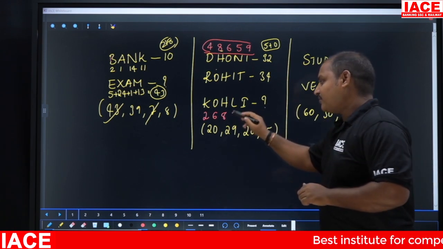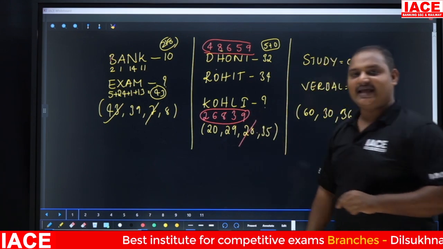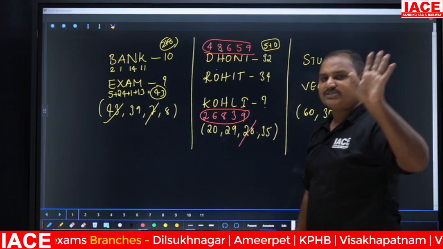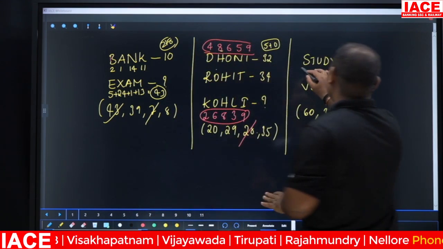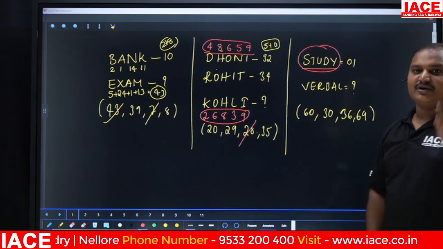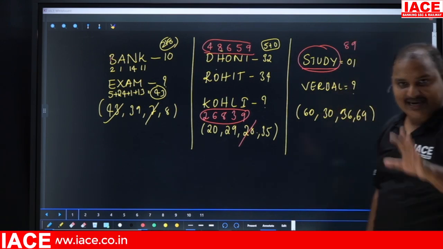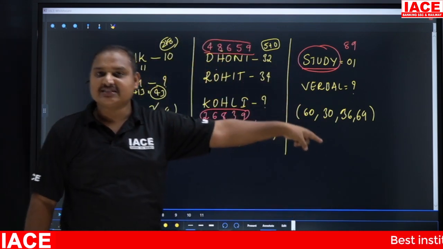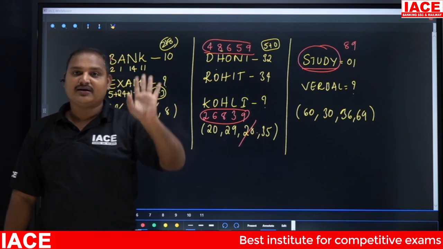L is 12, I'm going to get 3. I is 9. If you add these numbers, you are going to get 28 as the answer. Understood? Now the third example, the same logic, but different implementation. See, study equals to 1. If you add the numbers that you have taken for study, it will come as 89. By observing the question itself, you can say that 89 and the answer is 1. So you can imagine that the difference between 8 and 9 is nothing but 1.